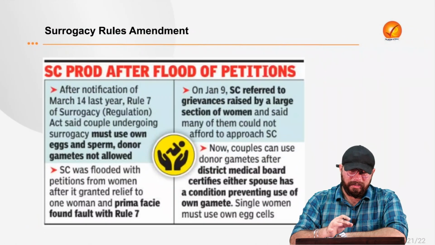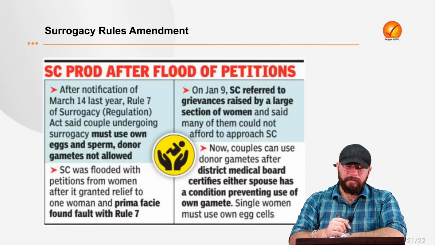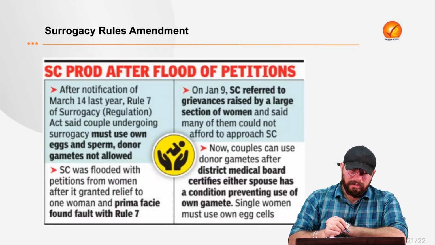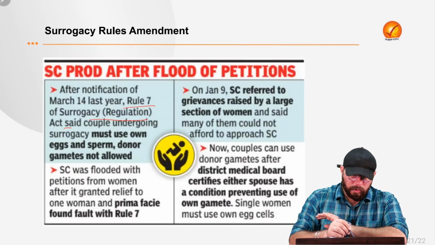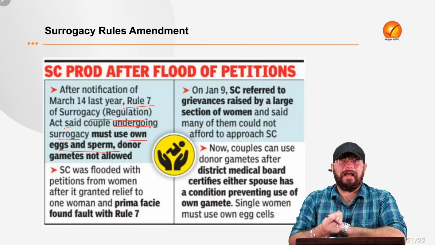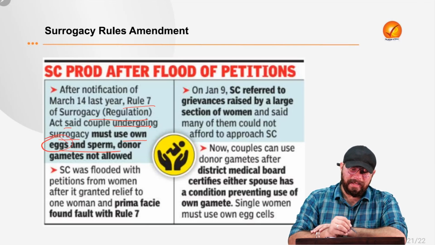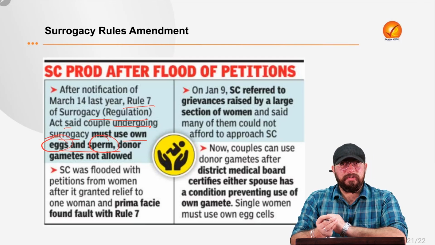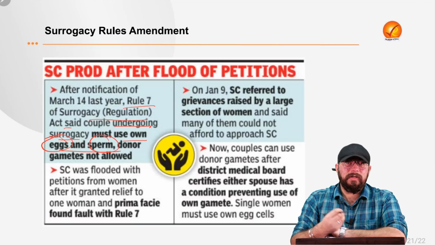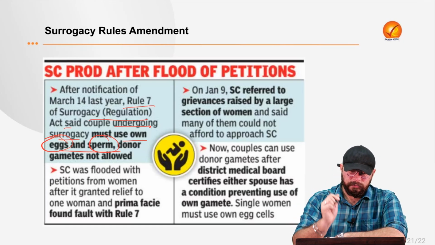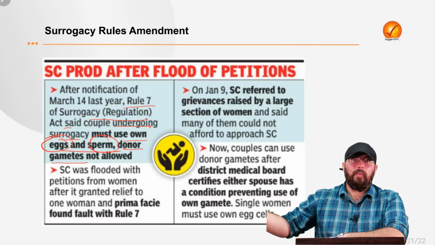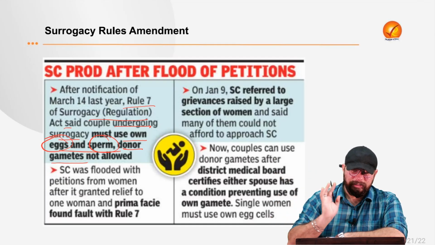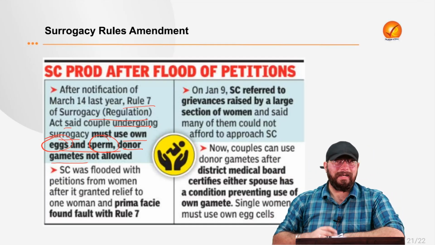Now, let us come to the amendment, right? So in March 14, what happened last year was that Rule 7 of the Surrogacy Regulation Act said that couples who want to undergo surrogacy must use their own eggs and sperms. In a female's case, it is the eggs, in a male's case, it is the sperms. So they must use their own eggs and sperms if they want a surrogate mother to give birth to their baby. Donor sperms or eggs are not allowed. That means no one can donate eggs and sperms in case of surrogacy. That is what the Surrogacy Regulation Act said, right?